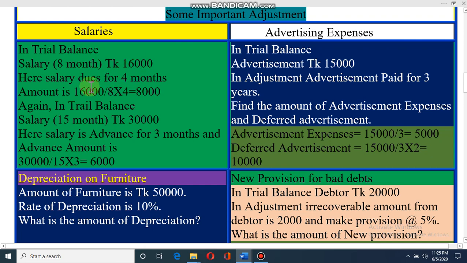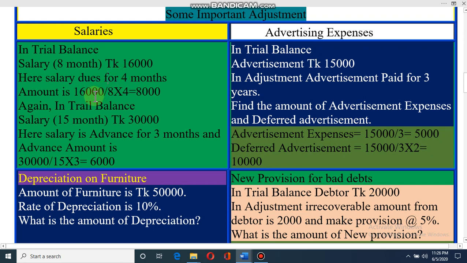Dear student, this is very easy math for class 4 and 5 students. 16,000 salary is given for 8 months. So per month equals 16,000 divided by 8. You will get 1 month's salary, that means 2,000, and 4 months are due. So 2,000 into 4, total 8,000. Again, 16,000 is given for 8 months, so per month is 16,000 divided by 8, which is 2,000, and 2,000 into 4 is 8,000. So the due salary is 8,000, and you know that any expense due will be added to the concerned expense in the income statement.